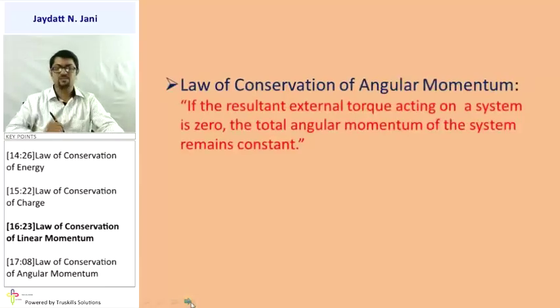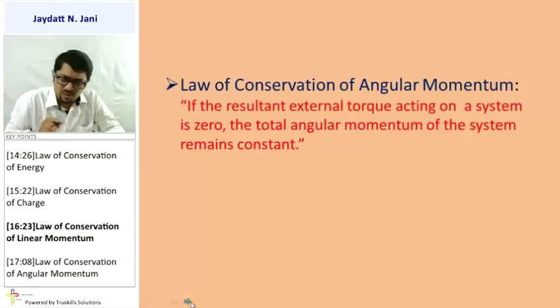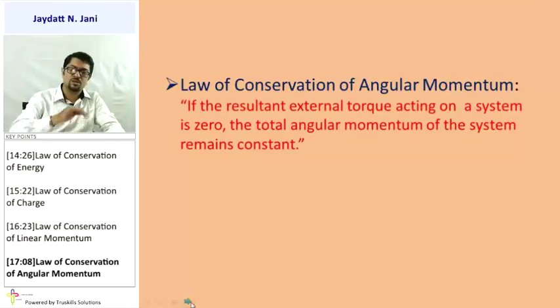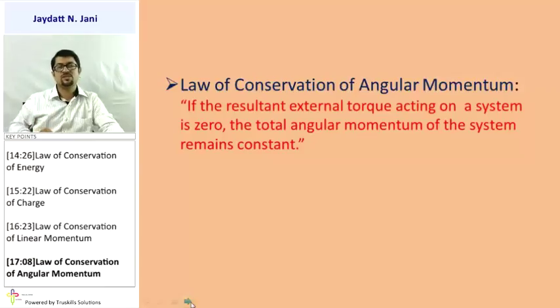The next one is similar to linear momentum, but the name is angular momentum. If the resultant external torque acting on the system is 0, then the total angular momentum of the system remains constant. Same as the previous one. There it was force, here it is torque; there it was simple momentum, here it is angular momentum. There simple momentum remains constant, here angular momentum remains constant. That is the law of conservation of angular momentum.